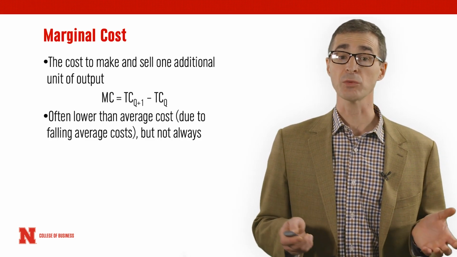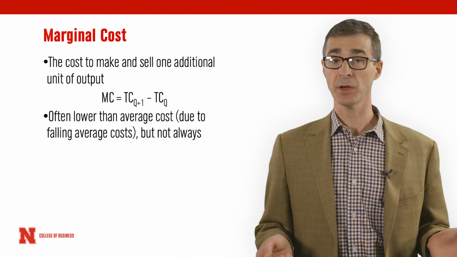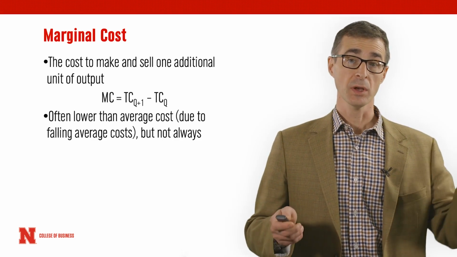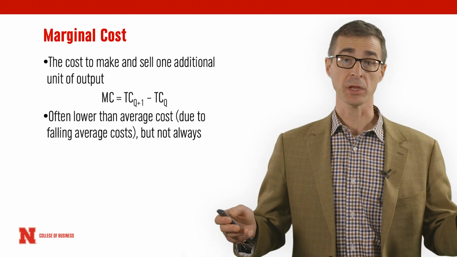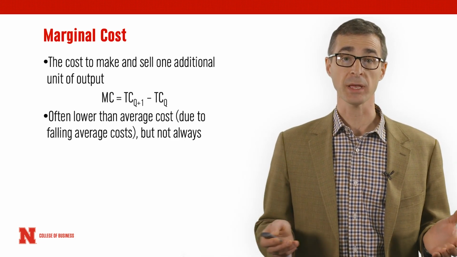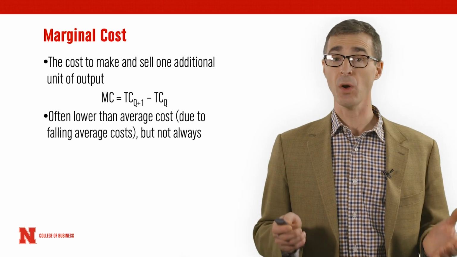Often the marginal cost will be lower than the average cost because, as we saw in the last slide, fixed costs will tend to be spread out as output expands, and average costs will tend to be falling with additional output, but that's not always the case.